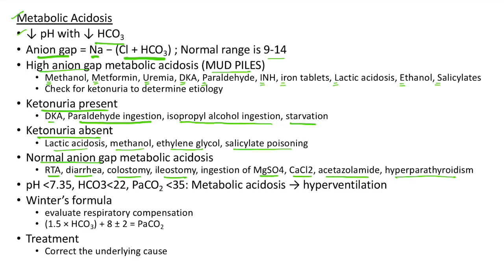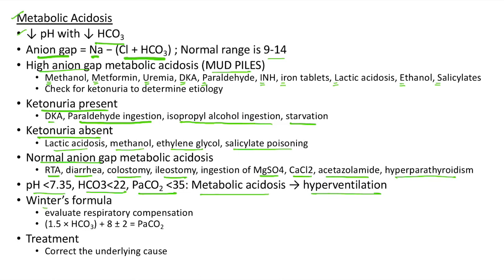Now let us see about the ABG findings in metabolic acidosis. The pH will be less than 7.35, which indicates acidosis. The bicarbonate will be less than 22, which indicates metabolic acidosis. The PCO2 will be less than 35, which indicates compensatory respiratory alkalosis. So it is a case of metabolic acidosis which is compensated by hyperventilation.